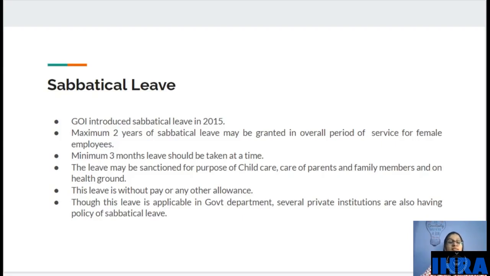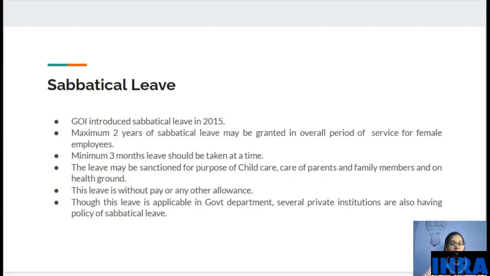So due to this, many female employees tend to leave their jobs. To avoid that and support female employees, the Government of India has introduced that they will be granted 2 years of sabbatical leave in the entire period of service. So she can take maximum 2 years in her full period of service.